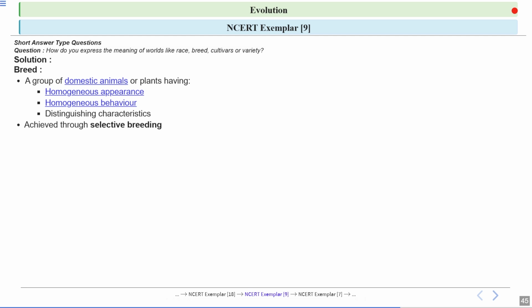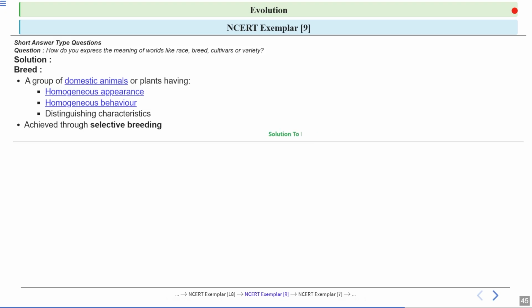Okay. Now, the concept of breed doesn't occur naturally. It results from selective breeding. Now, this means that humans have chosen specific animals or plants to breed based on desired traits. Okay, clear?